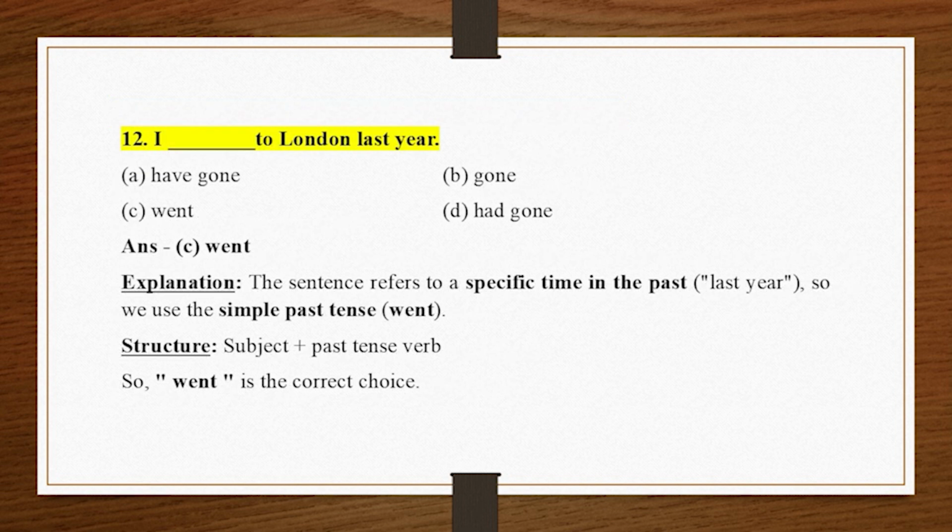12. I _ to London last year. A. Have gone. B. Gone. C. Went. D. Had gone. Answer C. Went. Explanation. The sentence refers to a specific time in the past, last year, so we use the simple past tense, went. Structure: subject plus past tense verb. So, "went" is the correct choice.